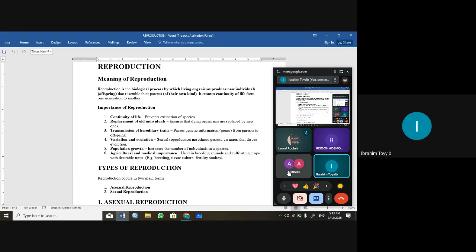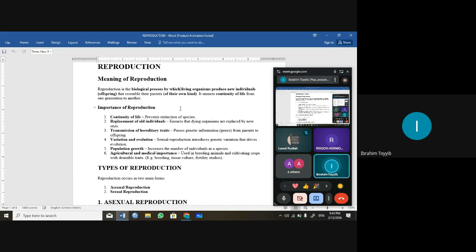In meiosis, there is no genetically identical offspring, while in mitosis there is genetically identical offspring. Do you get that? Yes, sir.